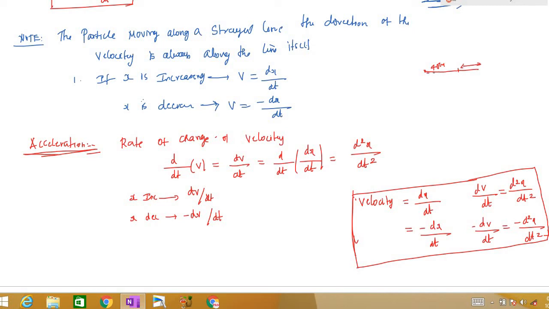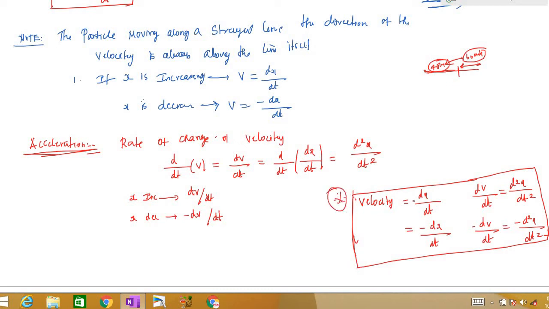For example, if you are moving at a constant speed of 40 km/h and suddenly you raise the accelerator, the speed will increase by some amount. At what rate does it increase? It is the rate of change of velocity. Here the velocity is 40, here the velocity is 60. So the velocity is changing. The rate of change of velocity is the acceleration. This is the main idea we are going to follow.